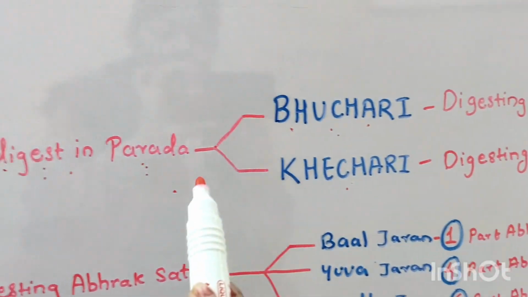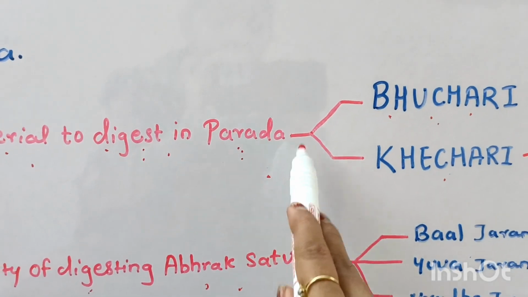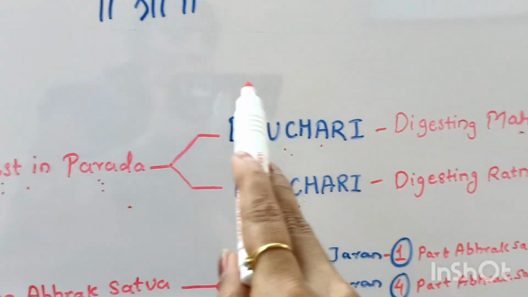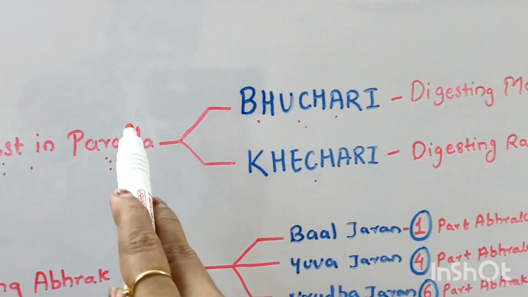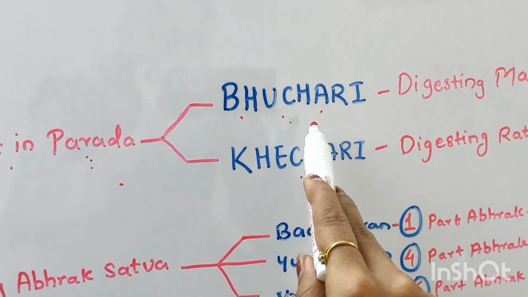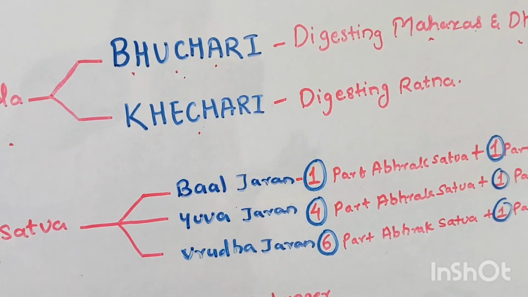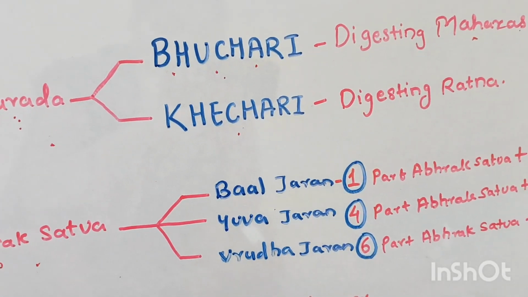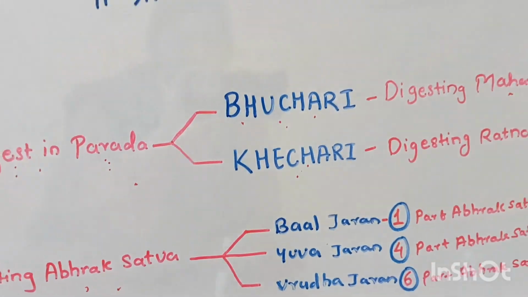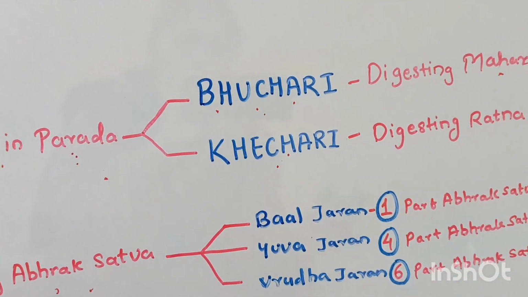So when the Jarana process is done, when some kind of Maharas and metals have been digested in Parada, the type is called Bhuchari. But when we are digesting Ratna into Parada, it is called Khechari. So when we are digesting Maharas and metals, it is called Bhuchari.